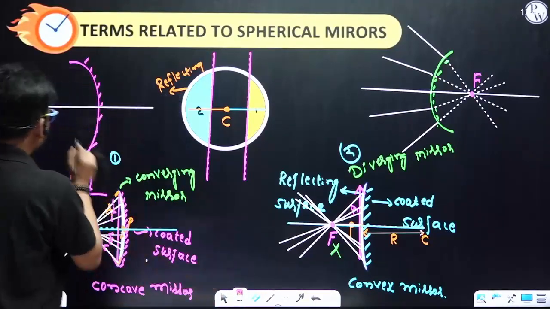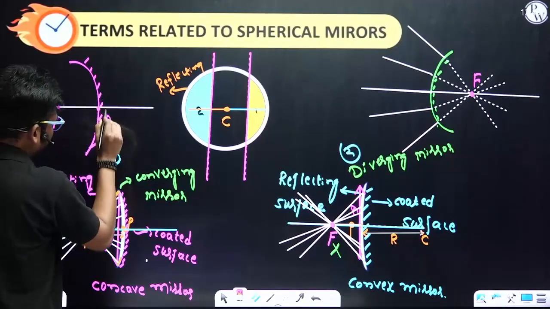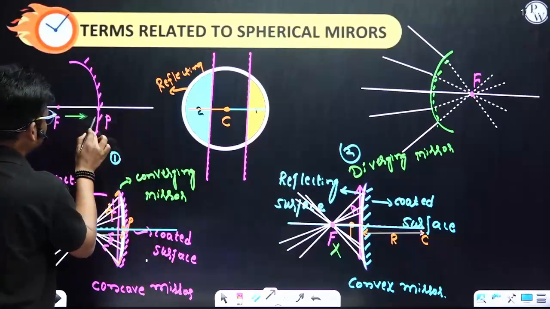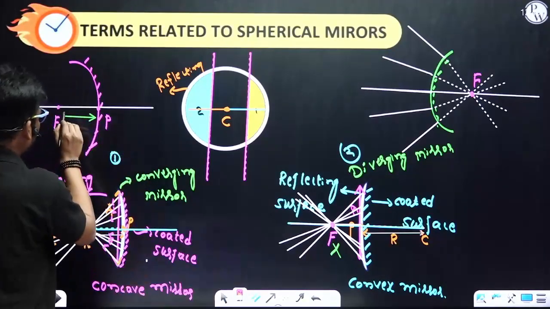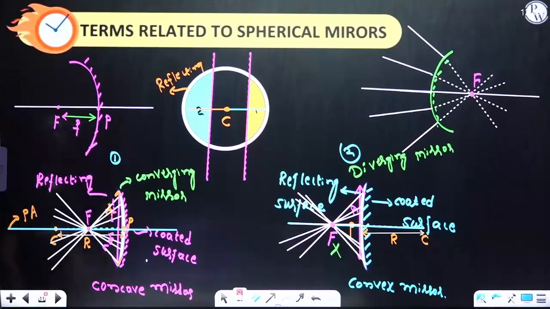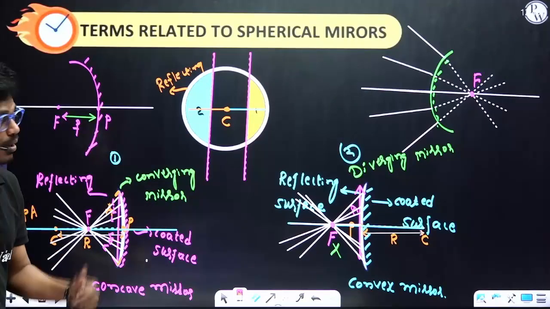This is the principal focus, and this is the pole. The distance between the pole and the focus of the mirror we call the focal length.